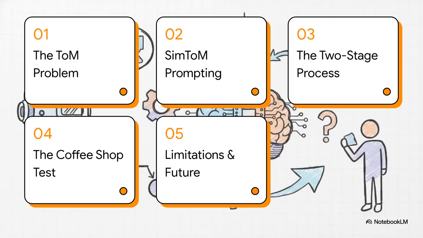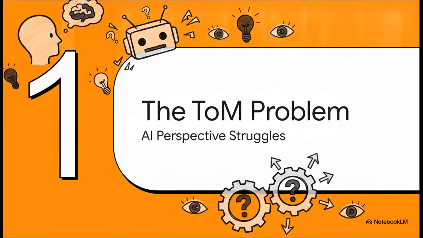So here is our roadmap for the explainer today. First, we'll look at the theory of mind problem. Second, we'll introduce SimToM prompting. Third, we'll break down its two-stage process. Fourth, we'll run the coffee shop test. And finally, we'll cover its limitations and the future. Let's start with Section 1, the theory of mind problem, and exactly why AI struggles with perspective.